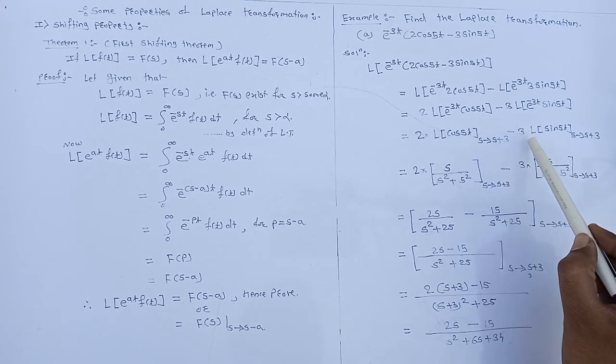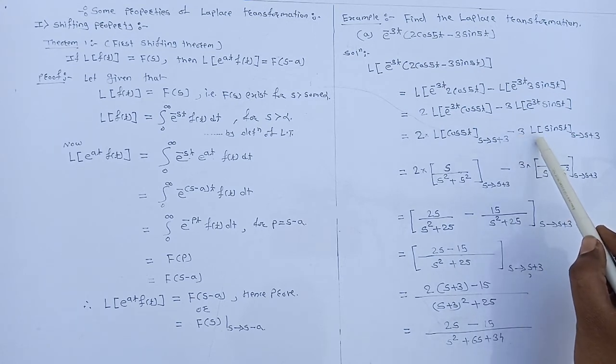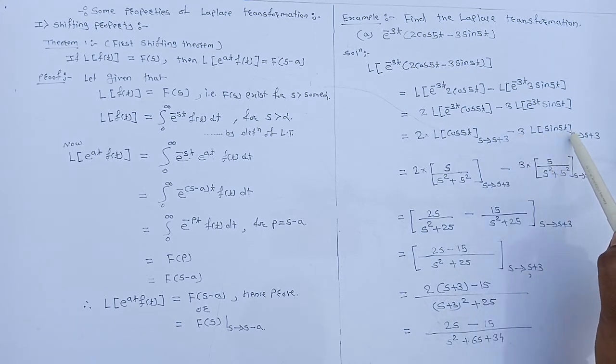Similarly here, minus 3 into Laplace of sin of 5t with s tends to s minus a, where a is minus 3, that means s tends to s plus 3.